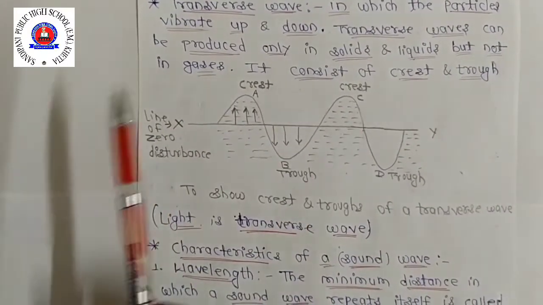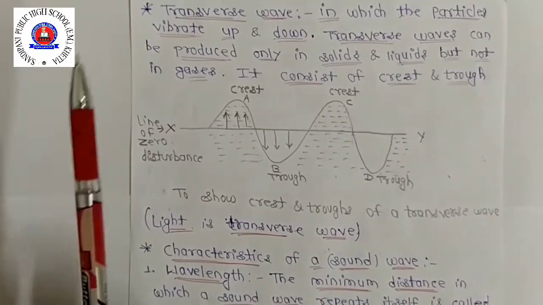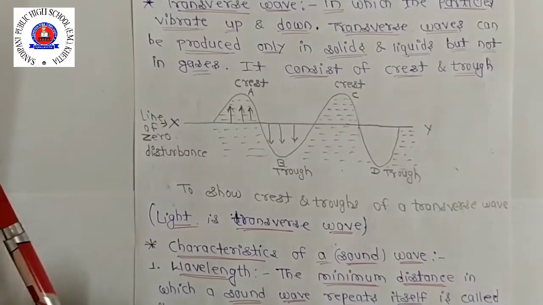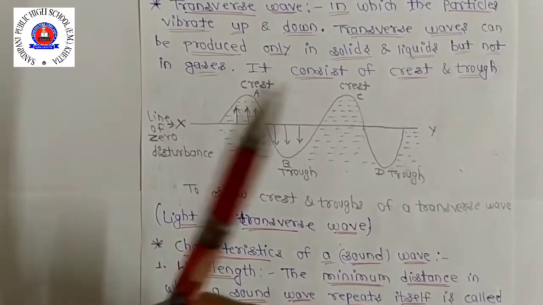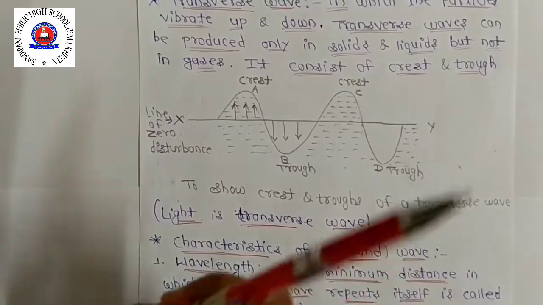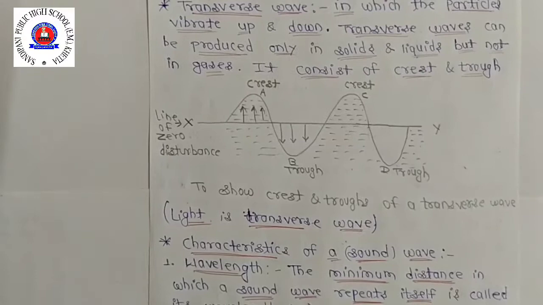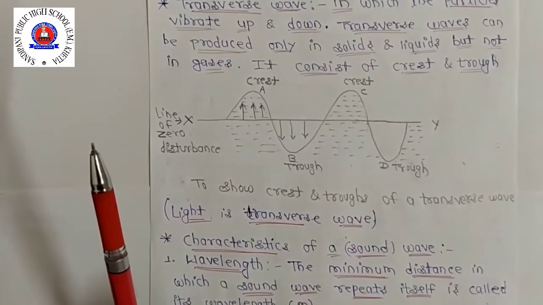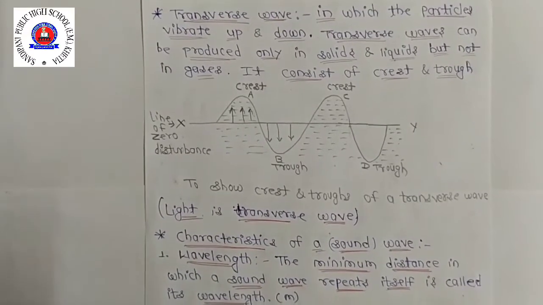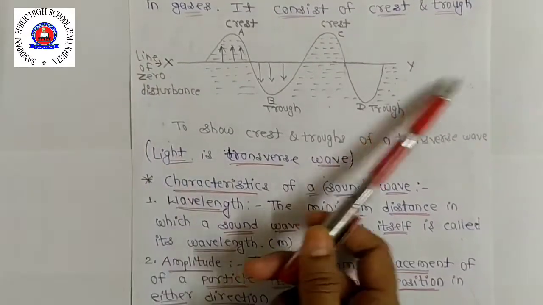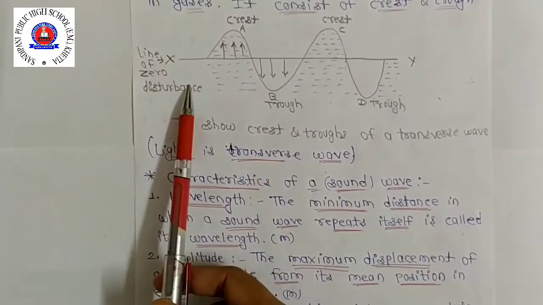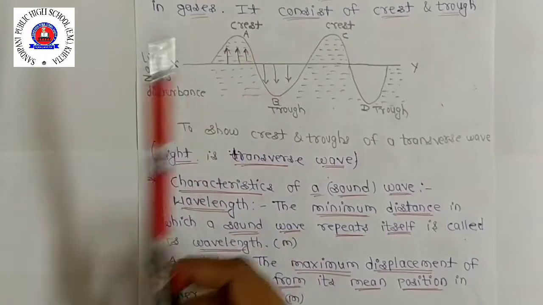Since the water molecules vibrate up and down at the same place, therefore a cork or a leaf placed on the surface of water moves up and down at the same place as water wave moves across the surface of the pond. When a stone is dropped in a pond of water, transverse water waves are produced on the surface of water. A transverse wave travels horizontally in a medium. The particles of the medium vibrate up and down in the vertical direction.